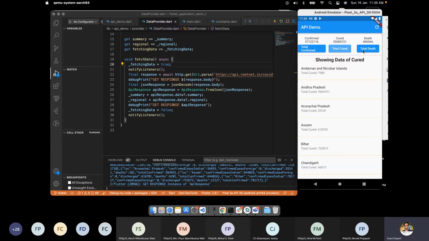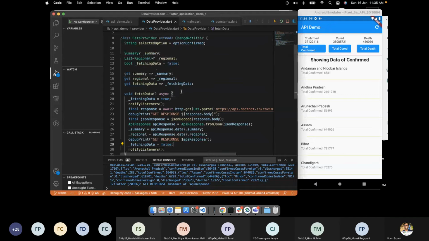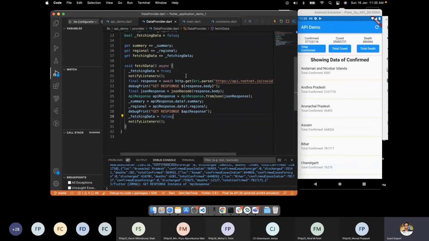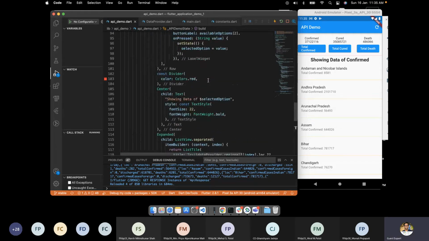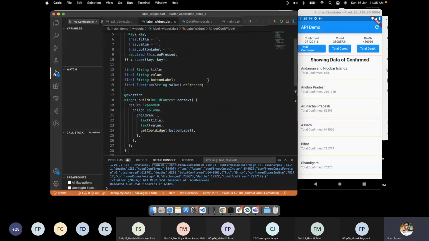Now on click of this, we want to change the data, but not from here. So again, what we can do is have another method called filterData. So void filterData, and from filterData we will be having a string value. Here on a button click, what is happening on a label widget?